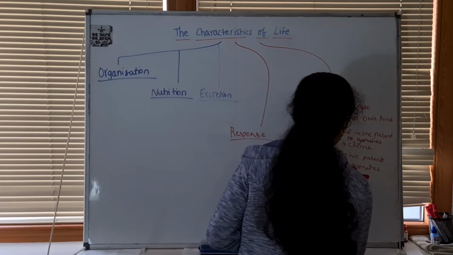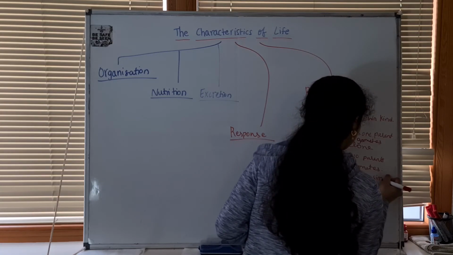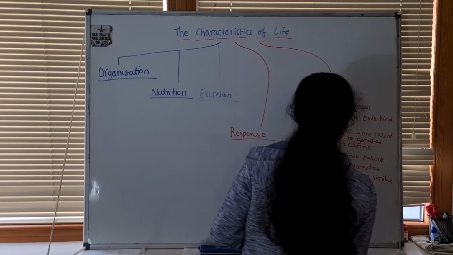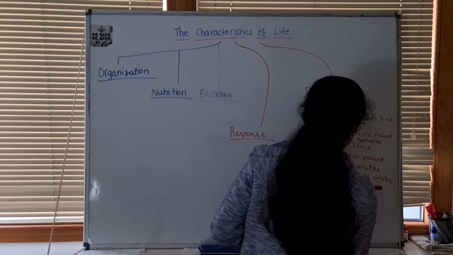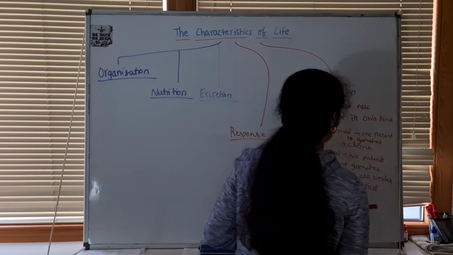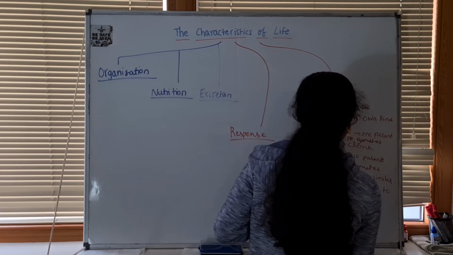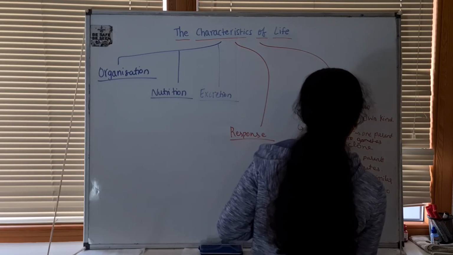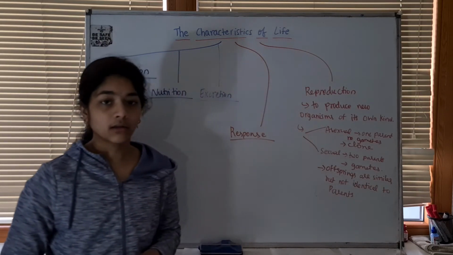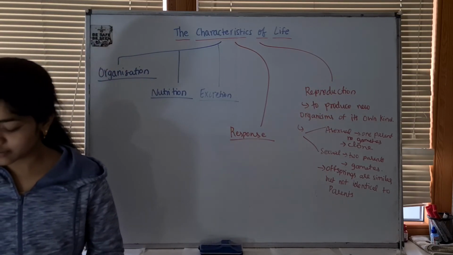Offsprings are similar to parents but not identical. This is very important. But not identical. Or we can say they're not clones to parents, unlike asexual reproduction.